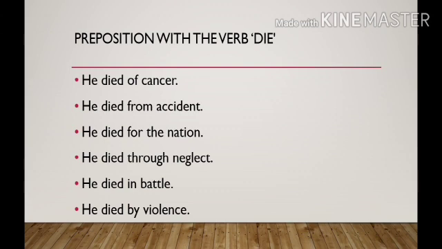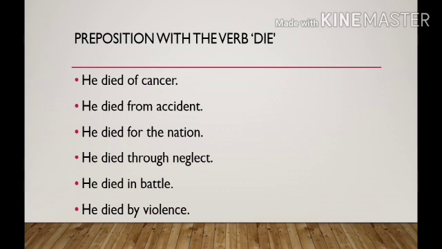Third, he died for the nation. If a person dies for the nation, here we don't use of and from. Here for is the most important to fill in the blank. He died through neglect. He died in battle.